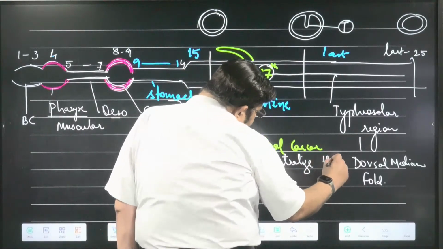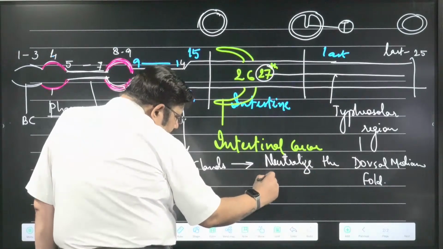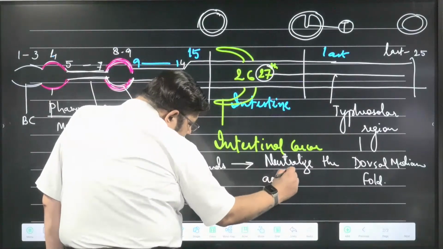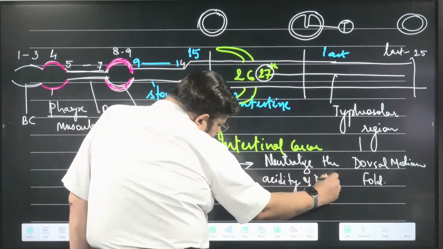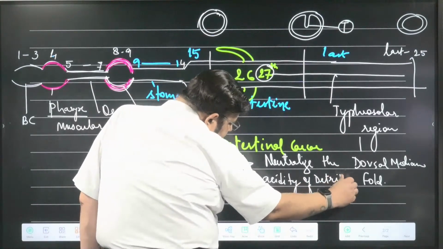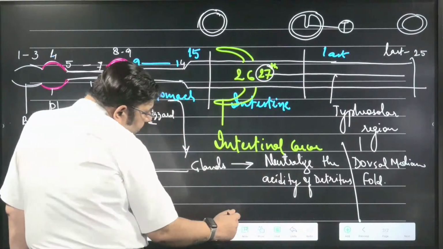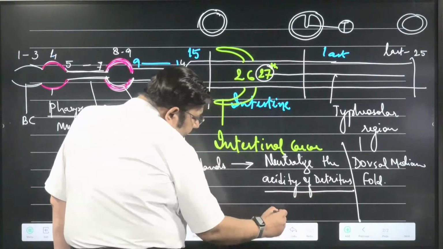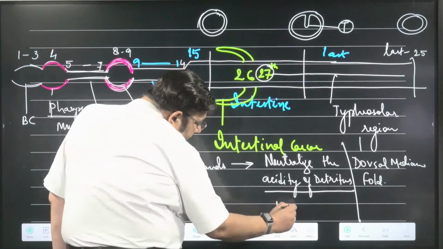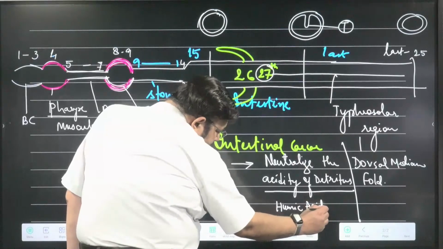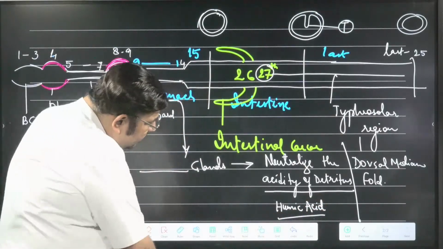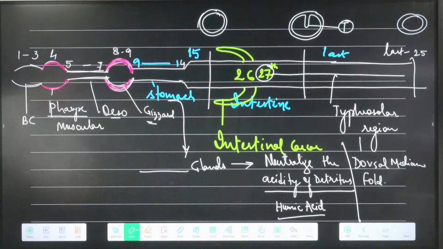the acidity of detritus. Detritus is acidic in pH. The reason being, in detritus there is a substance called humic acid, and the name itself is self-explanatory. Humic acid makes it acidic in nature. So one gland is there in the stomach which secretes alkali.